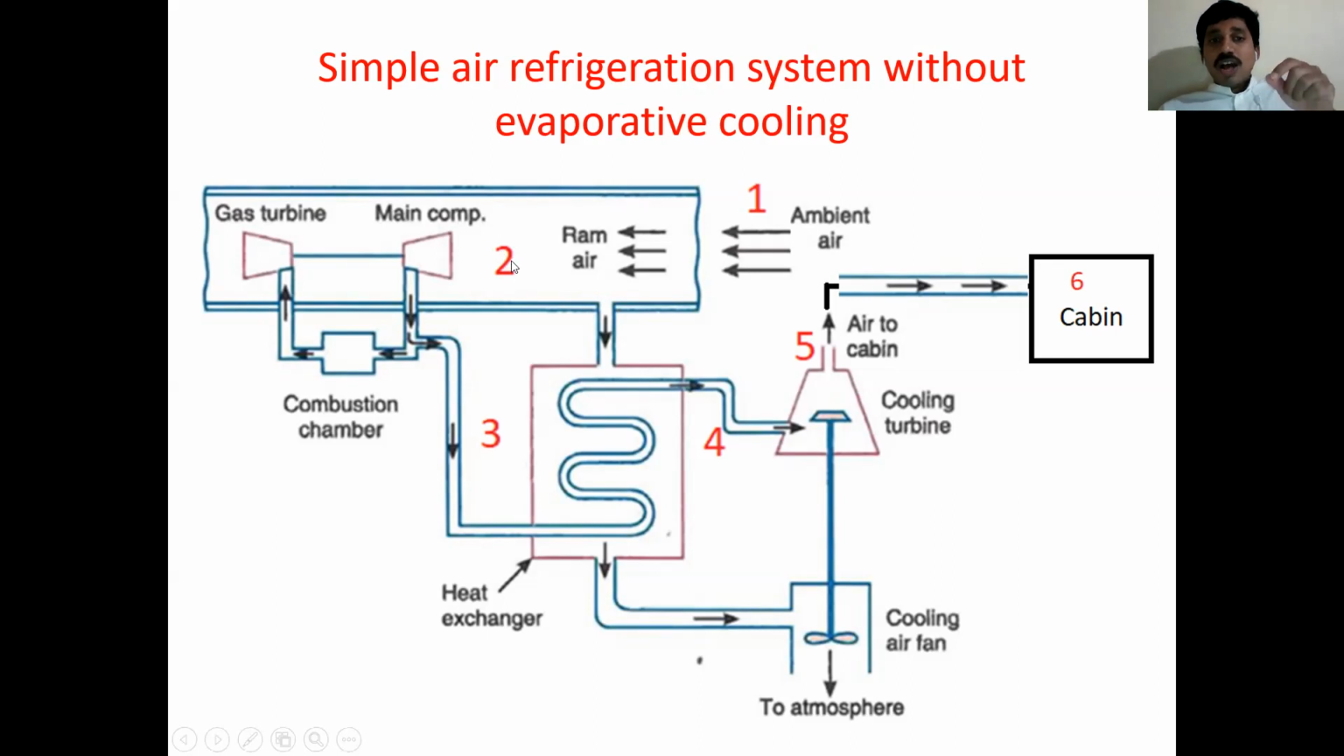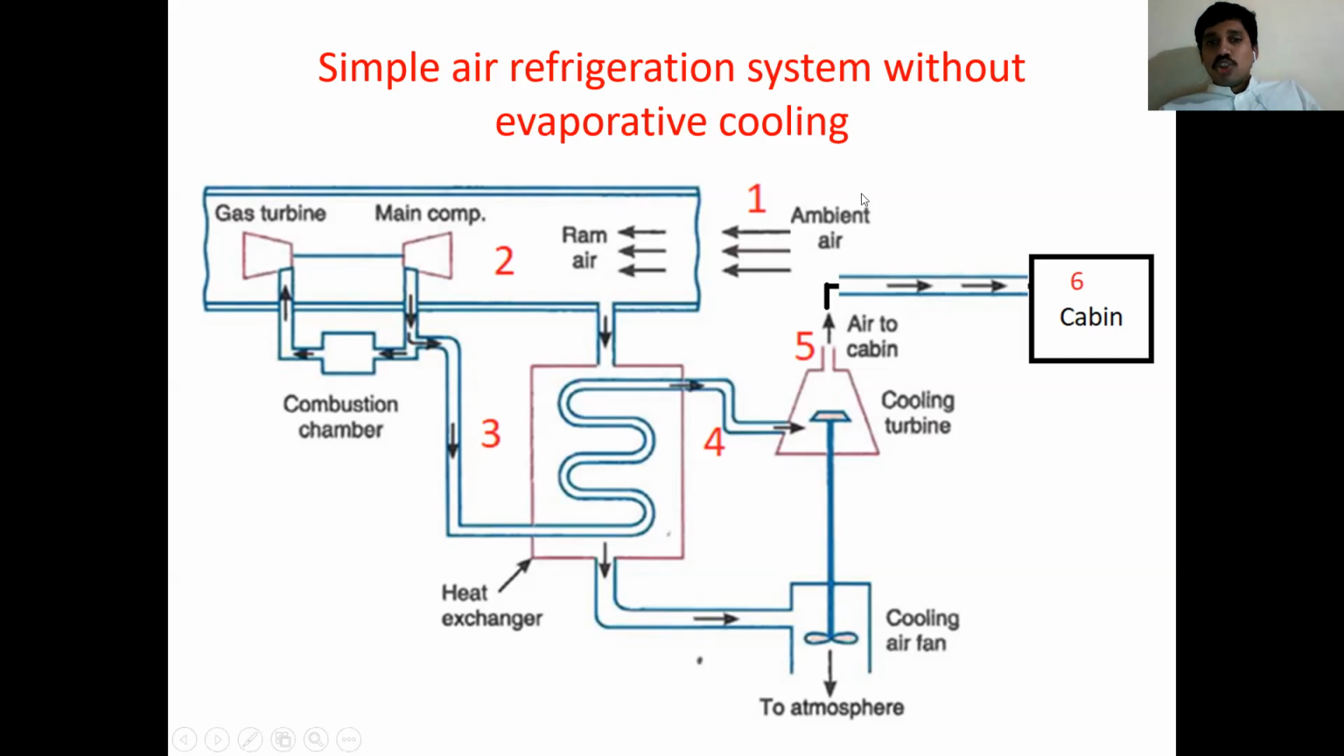Now this pressurized air enters the compressor. One more time a pressure increment takes place. So two times I have increased pressure: one through the diffuser and the second through the compressor. So with high pressure, the air is moved to the heat exchanger.